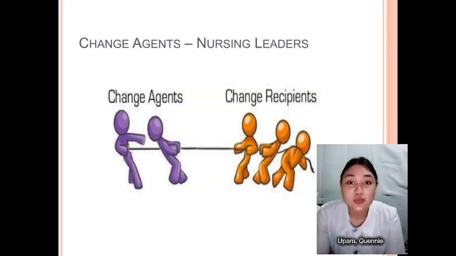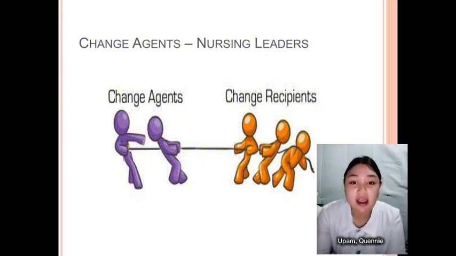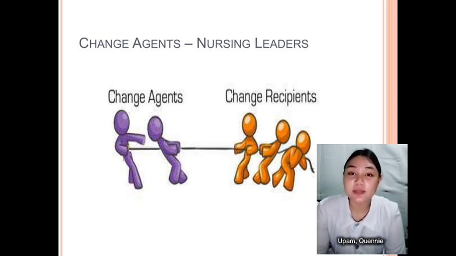This slide uses a tug-of-war analogy to illustrate the dynamics of change agents, which is nursing leaders in this context, and change recipients. The purple figures represent the change agents, actively pulling the rope, implementing the change, while the orange figures represent the change recipients who may resist or cooperate with the change effort. The image visually represents the potential for conflict or collaboration during the change process.